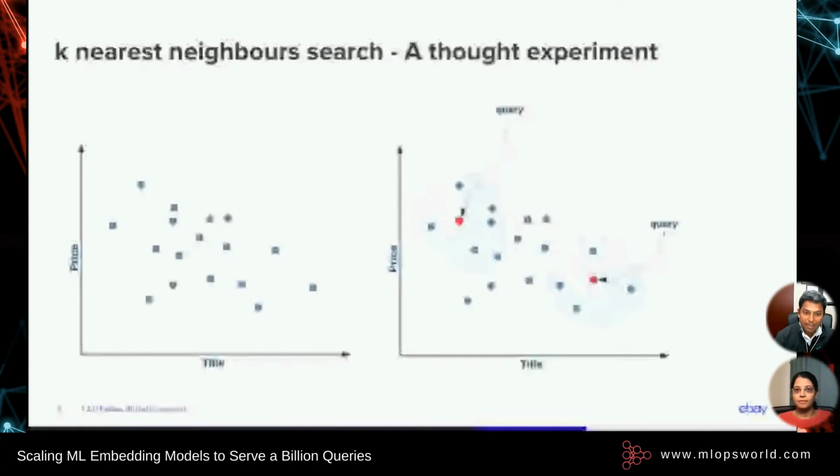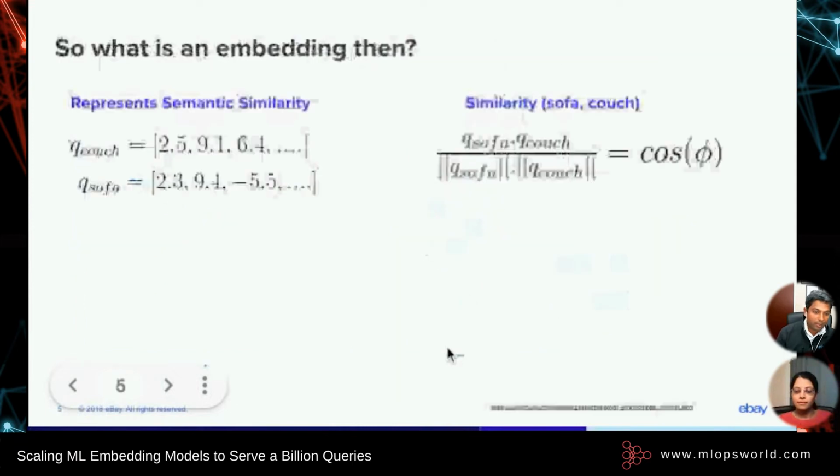Now, by any means, if we are able to express the user's query by text or any other mechanism within the space, then the discovery or the browsing is simply using k-nearest neighbors, which is very close to the query that they have provided. Now, let's see how this will function, right? And I know this is where the technical details are going to get a bit hairy, but let's walk through this slowly. Let's say we have two words, the word sofa and couch. And by some means, we have a multi-dimensional representation of what these words actually look like, right? And once we have these representations, then we can figure out how similar or dissimilar they are using simple cosine similarity, which ranges from 0 to 1.